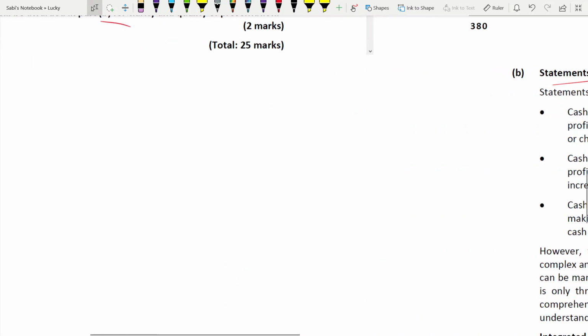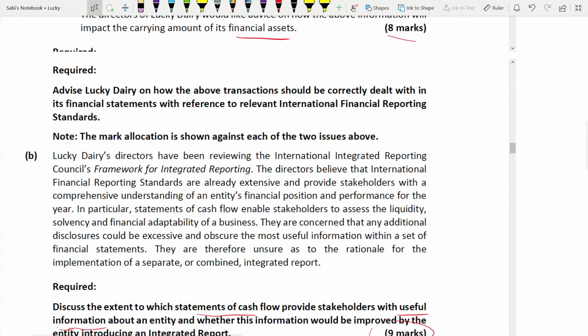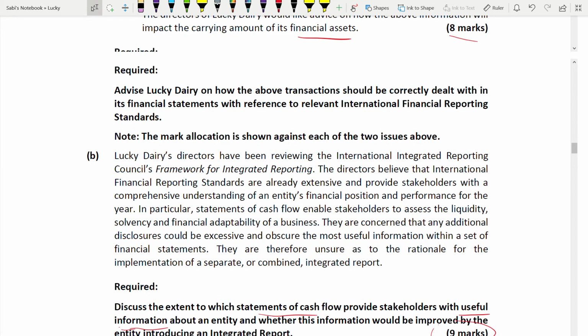Now let us read. The editors have been reviewing the IFRS for integrated reporting. The editors believe that they are already extensive and provide stakeholders with a comprehensive understanding of both the financial position and performance. The statement of cash flow enables stakeholders to assess the liquidity, solvency, and financial adaptability.